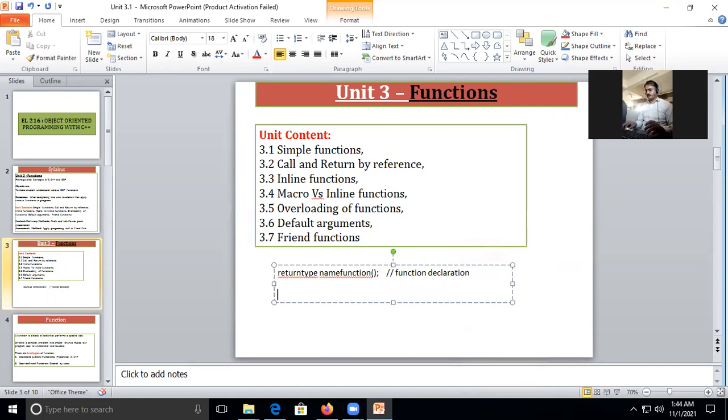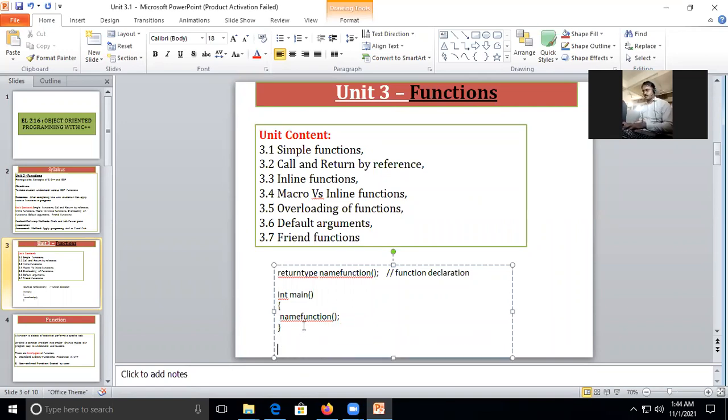Now in the main function, let's say I have int main. In the body of this main function, here I'm going to call the name of the function.